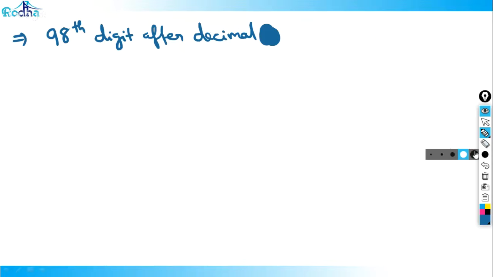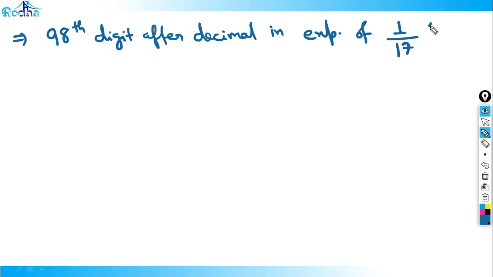what is the 98th digit after decimal in the expansion of 1 by 17? Now assume that I don't know the RDC of 17. So I should try by that funda that for any prime number P, its maximum RDC is P minus 1. This is maximum RDC, right?